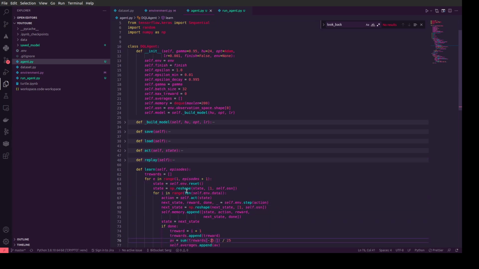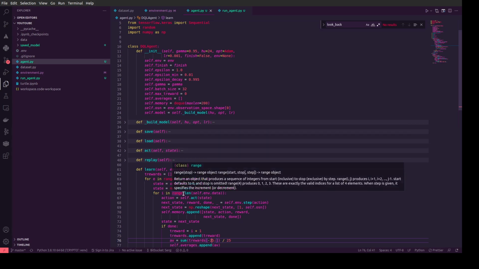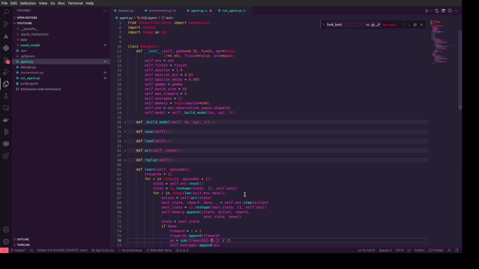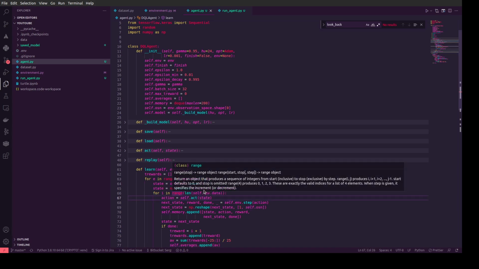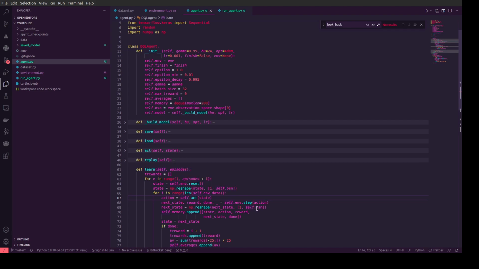So we do some state using the environment, and for machine learning we need to reshape this data in this format, and to reshape our array we use the NumPy library and the reshape method.